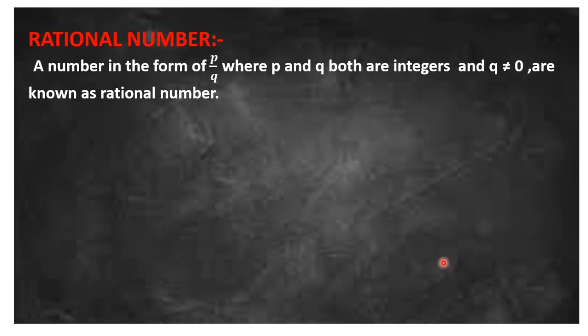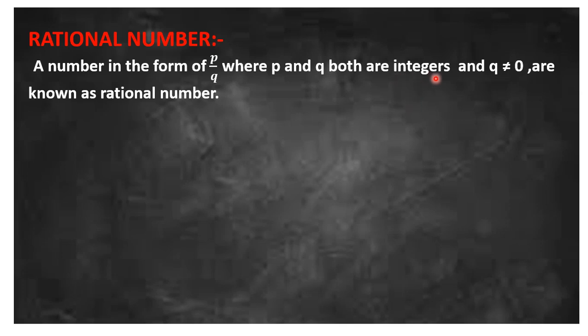Now we can define a rational number as a number in the form p/q, where p and q are both integers. Remember, integers are the whole numbers and the negatives of the natural numbers also.